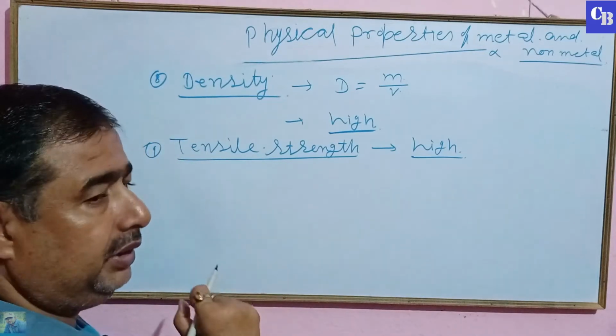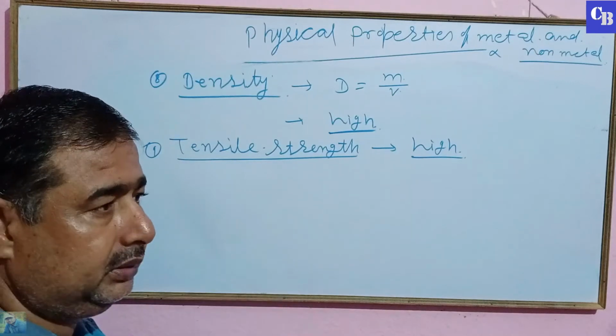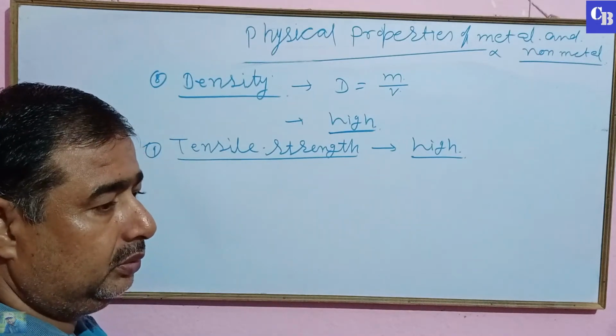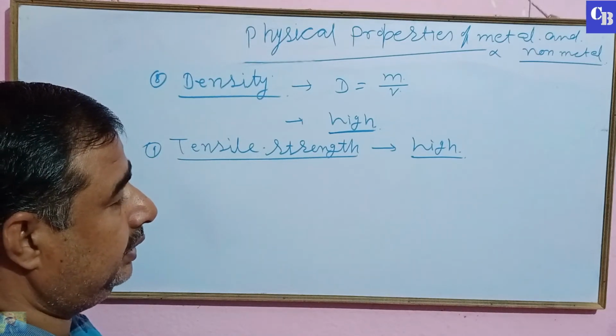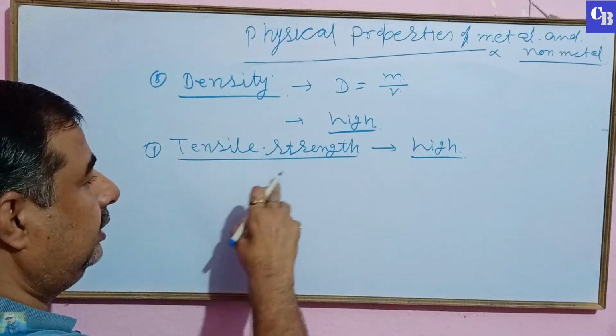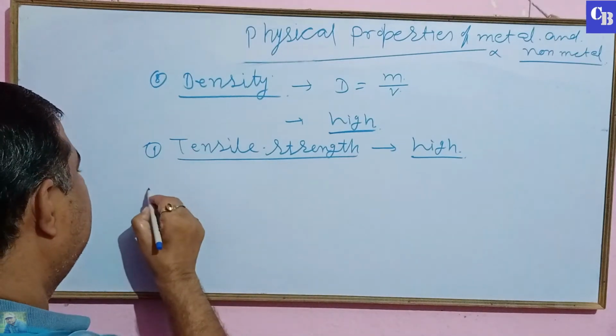Due to this property, iron is used to make buildings, bridges, and railway tracks.